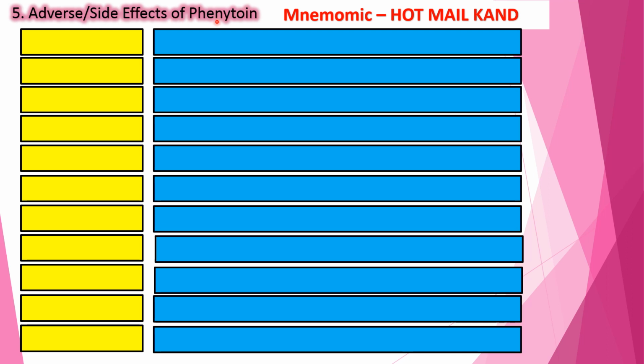Adverse effects or side effects of phenytoin can be easily remembered by the mnemonic HOT MAIL KANDD. Let us see each letter. The letter H stands for three things: hirsutism, hypertrophy of gums, and hypersensitivity. Hirsutism, coarsening of facial features, and acne occur because of an increase in androgen secretion, which is especially troublesome in young girls.